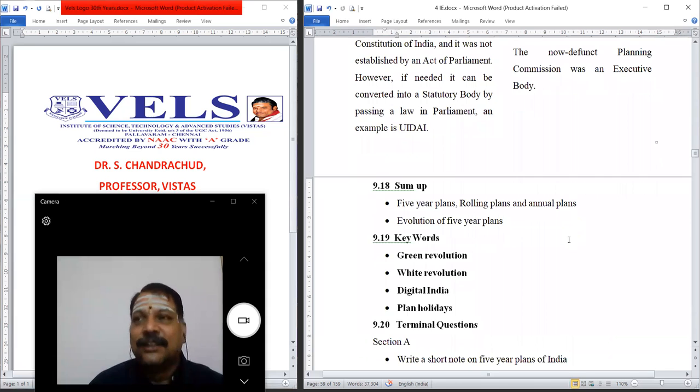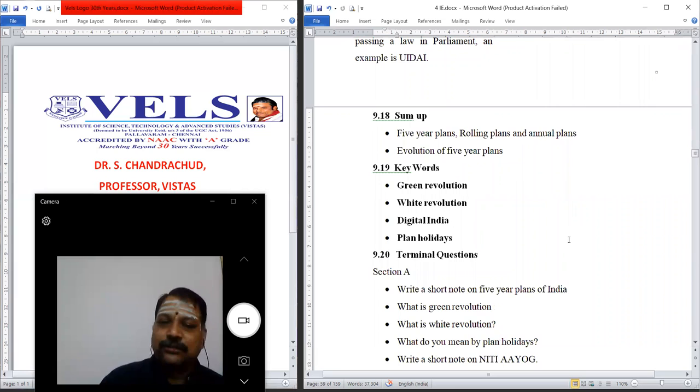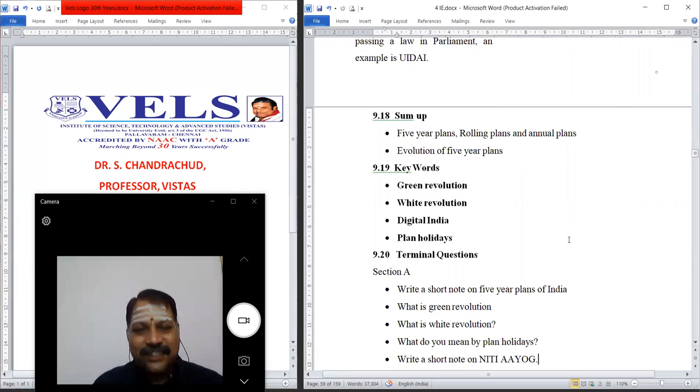So to sum up, in this unit we have studied 12 five-year plans with the 2 rolling plans of 3 years each. And after that, the performance of these five-year plans and the abolition of the Planning Commission and the introduction of NITI Aayog. These are the things we discussed in this unit. The keywords in this unit: green revolution, white revolution, Digital India, plan holidays. These are some of the keywords we came across in this unit.